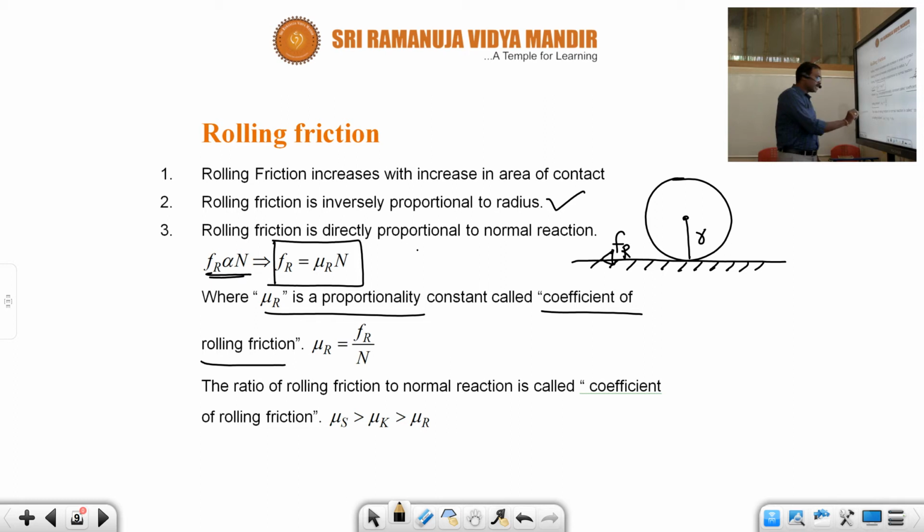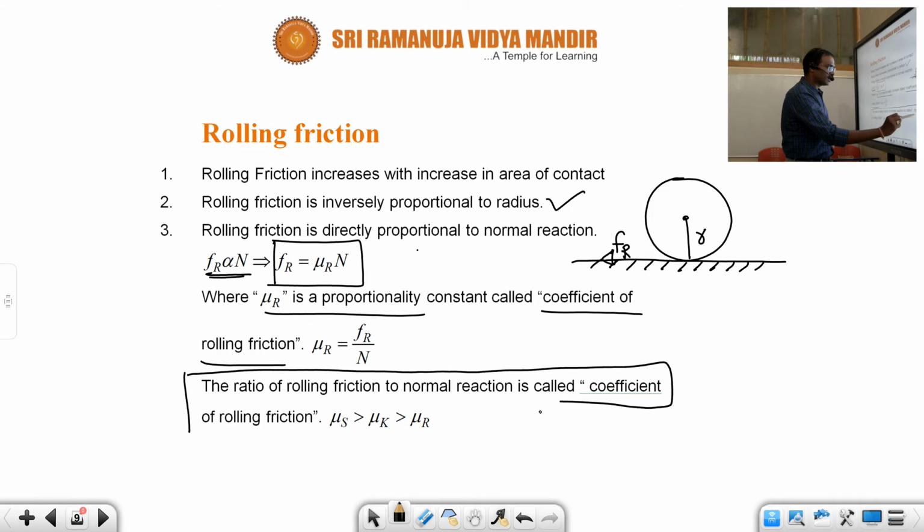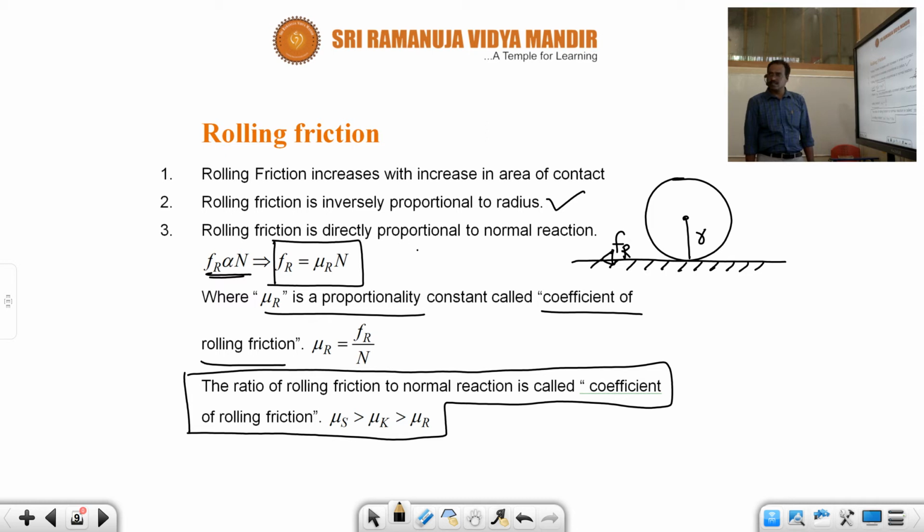And you remember the ratio: static friction, kinetic friction, rolling friction. Always the coefficient of static friction is more than the coefficient of kinetic friction, and kinetic friction is more than the coefficient of rolling friction. This is the concept. In the Newton's laws of motion session, we won't discuss more about mu r; we will discuss mu s and mu k.